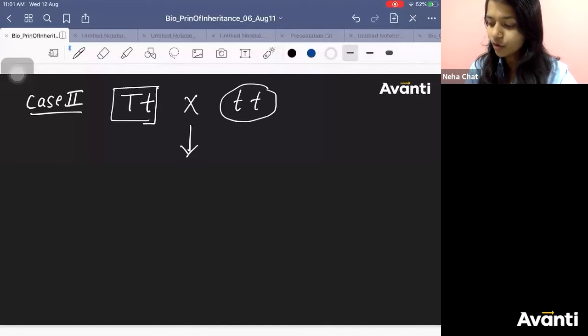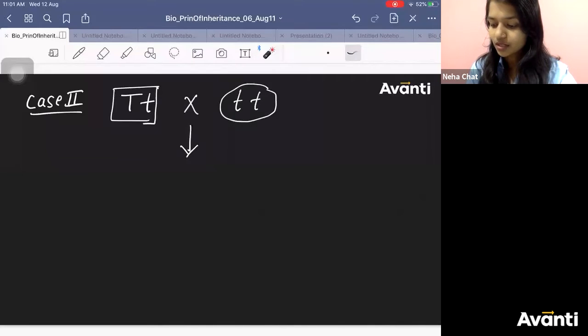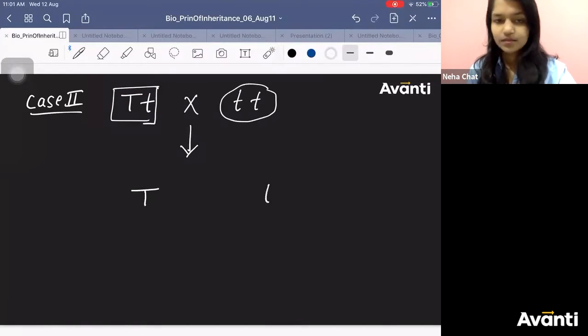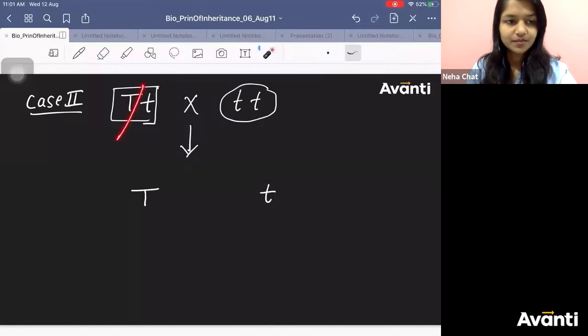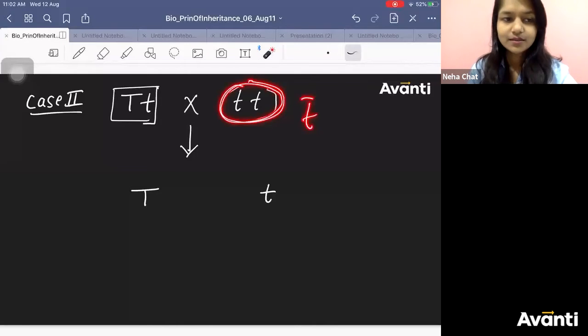First of all, tell me what is the gamete of this capital T, small t? You need to separate it, na? Capital T and small t. What can be the possible gamete from the other parent? Do anything, it will always be small t.